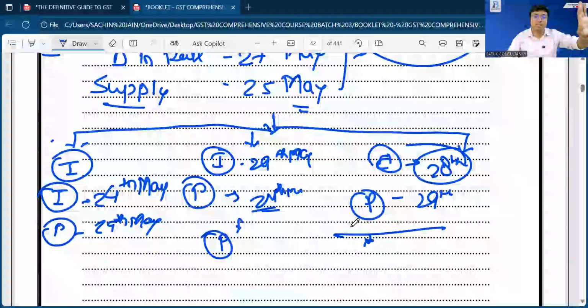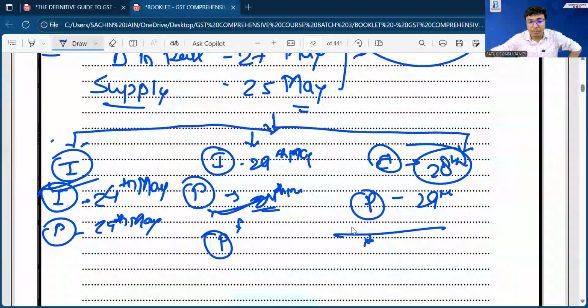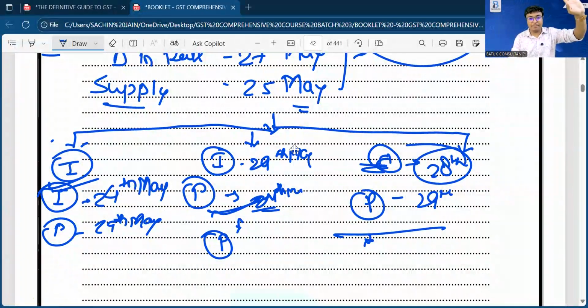You can check all three situations. In the first case, your invoice is earlier, so you take it as the time of supply. In this case, your payment is earlier, so you take the payment date as your time of supply. And in this situation, both are after the change in rate of tax, and we still apply the concept: invoice or payment, whichever is earlier, will be treated as time of supply. So this is the golden principle in case supply has already been made before the change in rate of tax. Everyone, let me know now, is this golden principle and the complete concept okay for you?